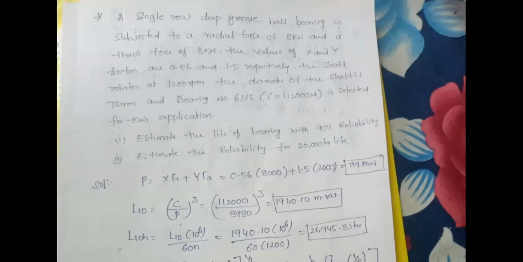So you can calculate, no problem. Still 5 more minutes are there, no problem. So X into FR plus Y into FA, you calculate P value. That is the first point, right?